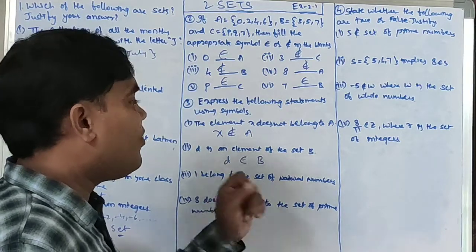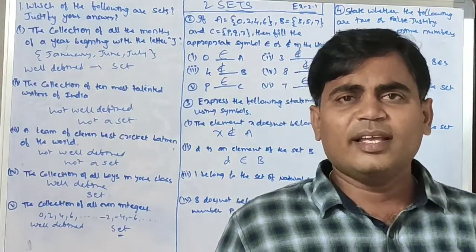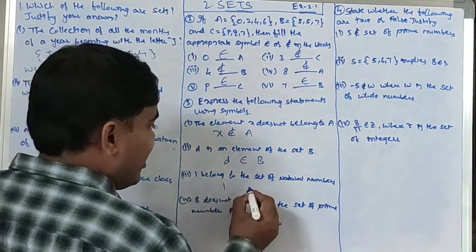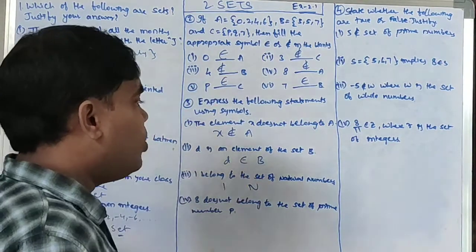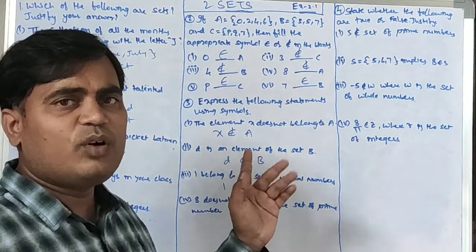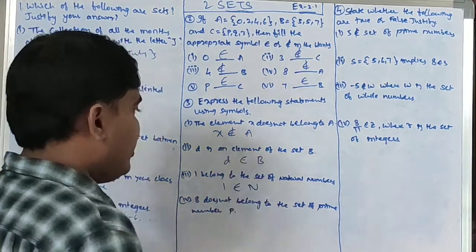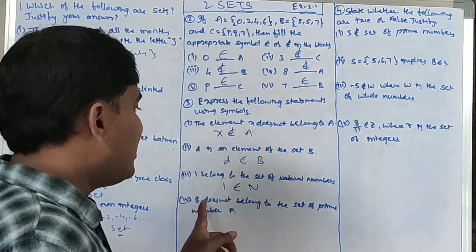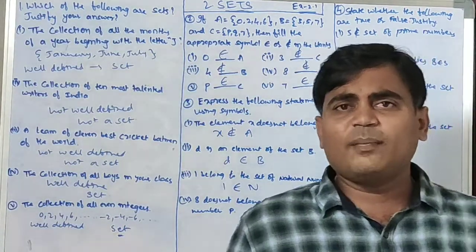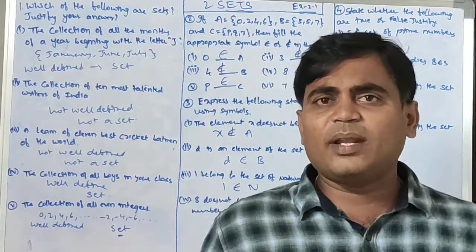1 belongs to the set of natural numbers. What is the representation of natural numbers? Capital N. Natural numbers are denoted with capital N. So 1 belongs to the natural numbers set. We know natural numbers are 1, 2, 3, 4. 1 is a natural number, so 1 belongs to N. Next, 8 does not belong to the set of prime numbers P. What are the prime numbers? 2, 3, 5, 7, 11. 8 is not a prime number.